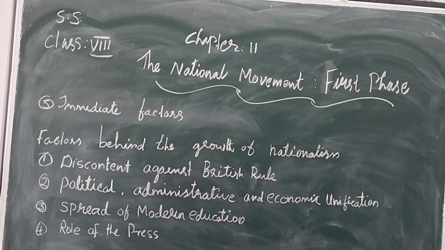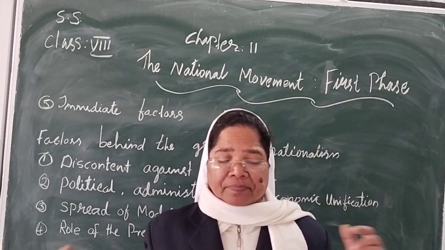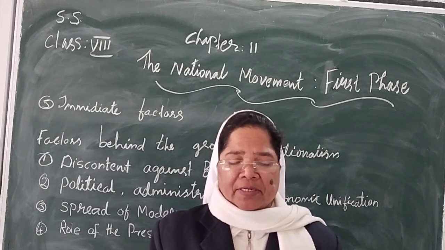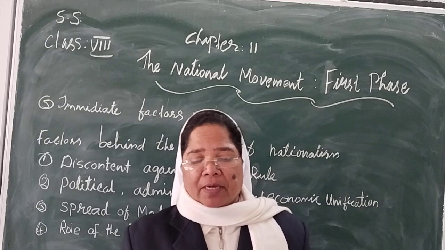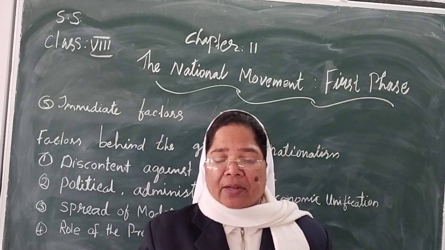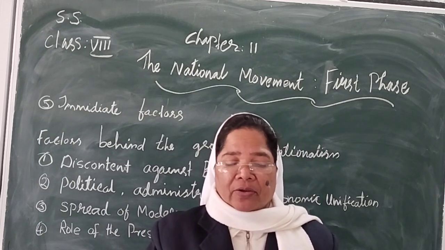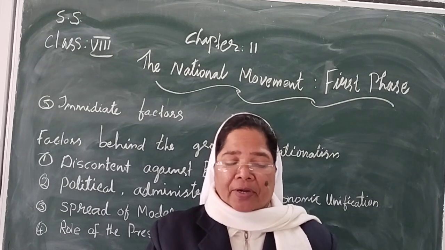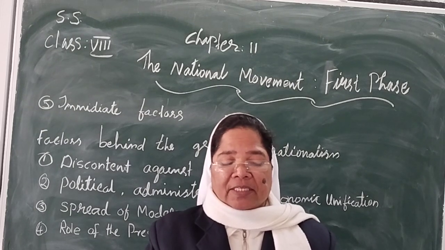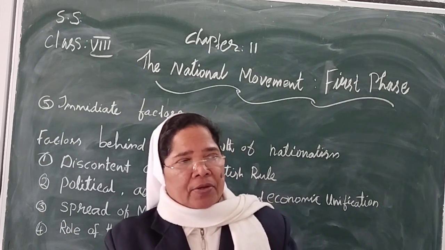You understand that the main point of the role of the press is the newspapers. Both the British-run and the vernacular press became a medium to mobilize public opinion and create a feeling of national unity. The government tried to suppress the growing feeling of nationalism and patriotism by banning newspapers and books. These attempts, however, failed.